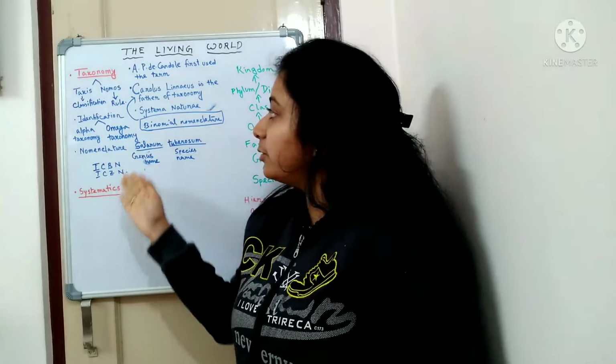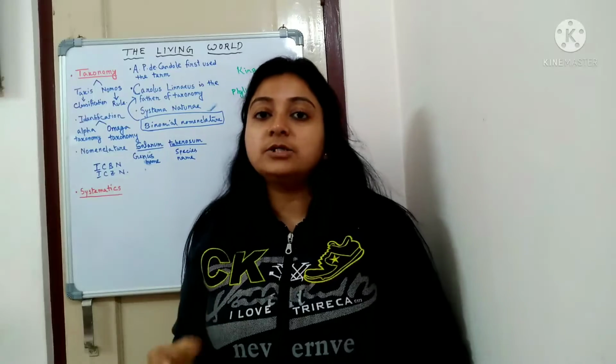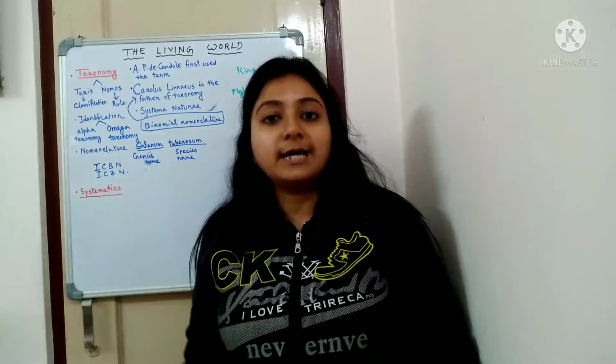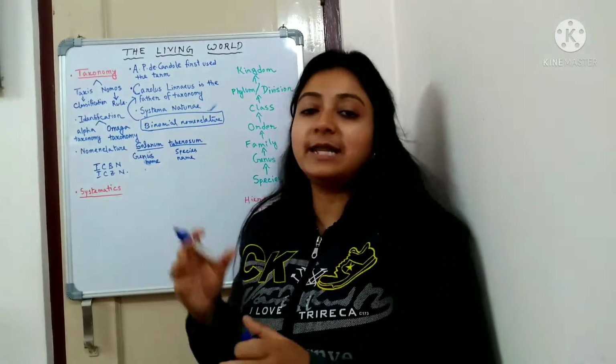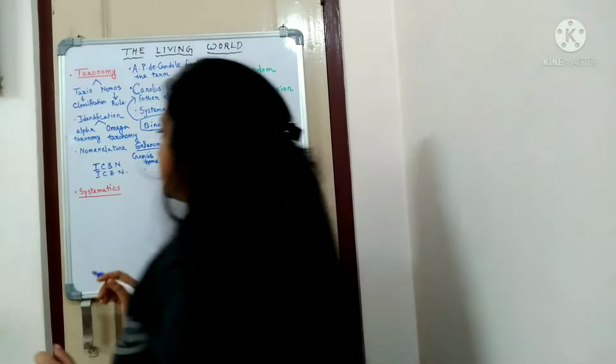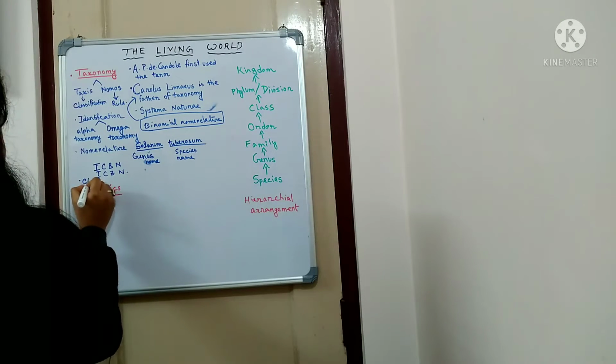So in this way the nomenclature is done. Once you have identified the species, you have given them the name. Now you need to classify them. After seeing the similarities or dissimilarities, everything, you will classify them. So now the next step is classification.